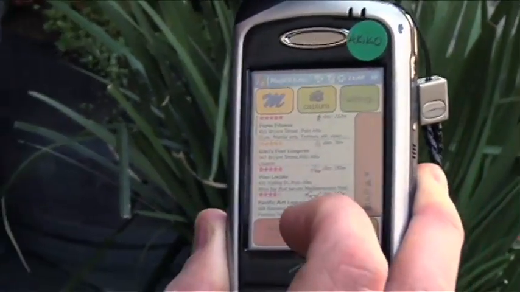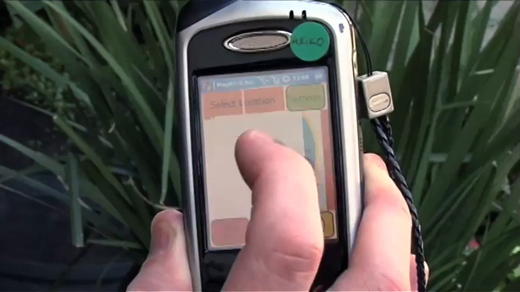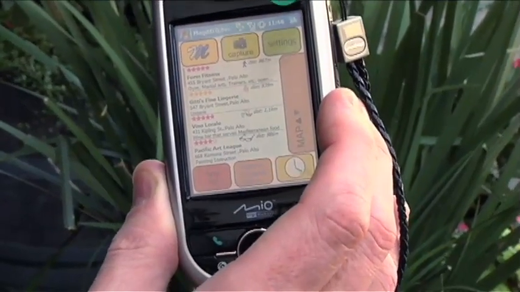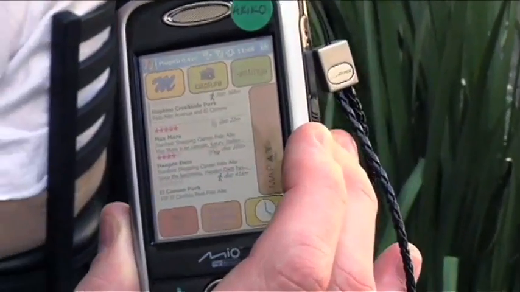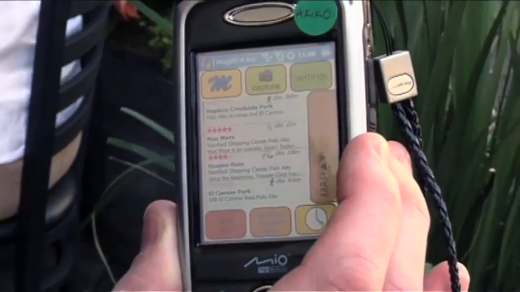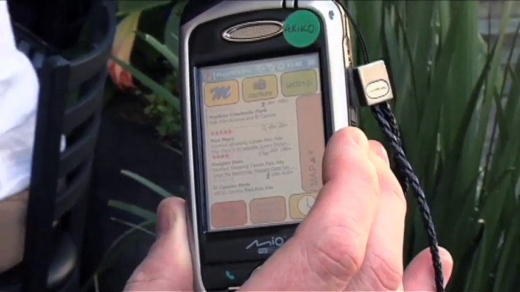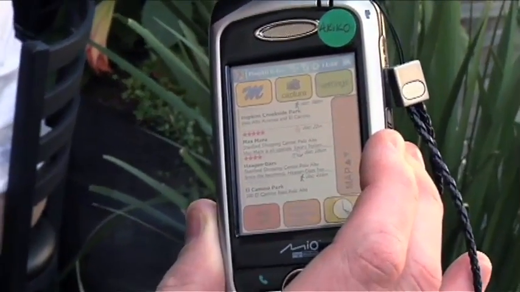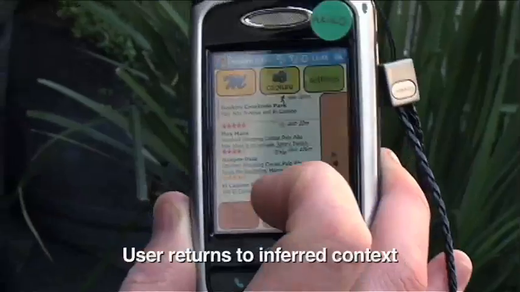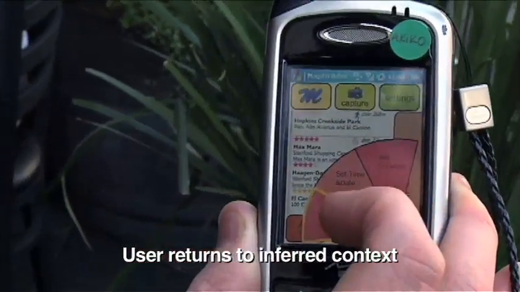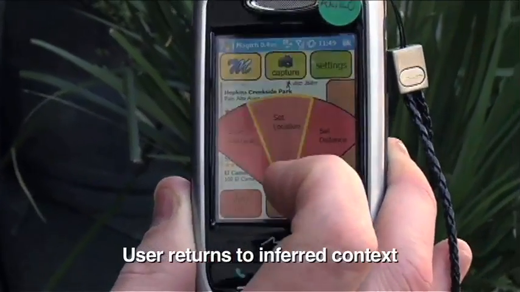I could also change my location and say, at 4 p.m. I'm not going to be in downtown Palo Alto. At 4 p.m. I'm planning to be at Stanford Shopping Center, so I'll select that, and now I'll get a new set of recommendations based on that different location. So here I've got recommendations centered on Stanford Shopping Center. There's a park near there, a different store, a different restaurant, and another park that I might like. And then at any time I can go back to having Magitti recommend the current time and the current location.